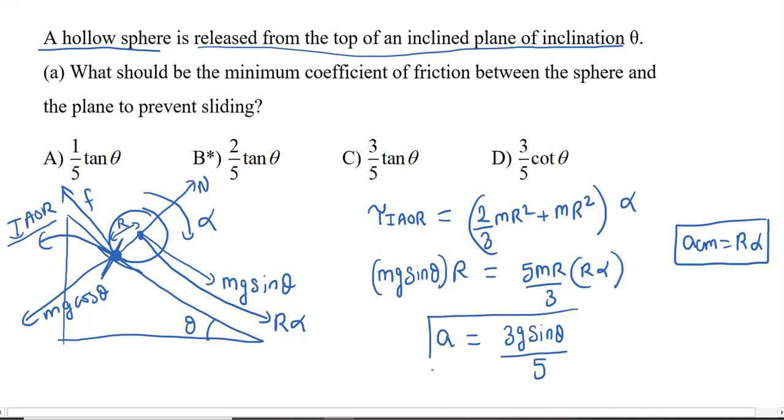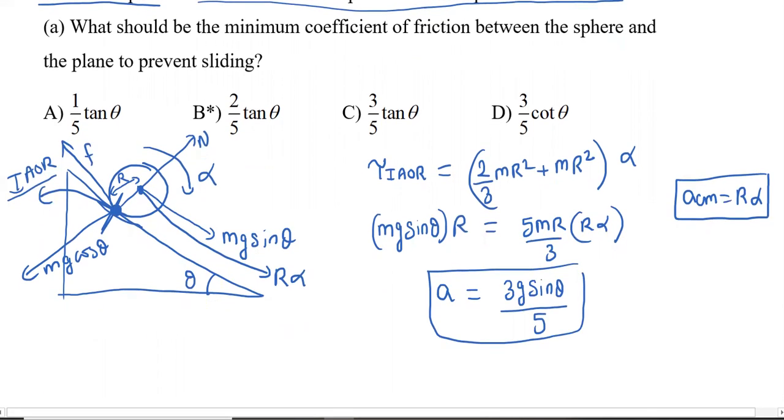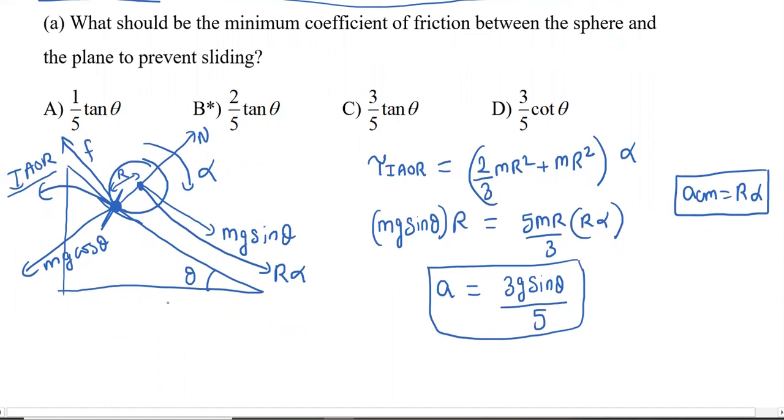So once we have the value of acceleration, I will try to find the value of friction. Now how to find friction? By writing the translation equation. Along the incline we have two forces, mg sin theta down the incline and friction up the incline. So mg sin theta minus friction is equal to mass into acceleration of center of mass, that is Newton's second law.